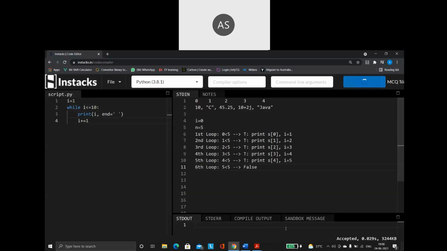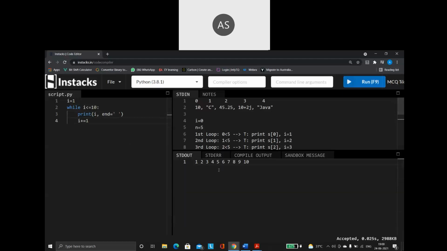Now you run this program, see what the output is going to be. See, it is going to print the numbers 1 to 10. So according to your program's requirement, you can make the while loop do any work as you wish. If you want to work with strings, we can do it. You want to work with a list, we can do it. Or you simply want to print some statements, we can do it. You want to print some numbers, yes, we can do it. Suppose I want to print only the even numbers.